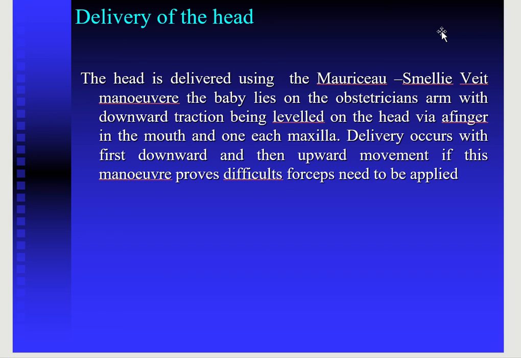In the Mauriceau-Smellie-Veit maneuver, the baby lies on the obstetrician's arm with slight downward traction, we put a finger in the mouth and support with two fingers on the axilla, and with the other hand we give slight suprapubic pressure that helps in the flexion of the head and delivery of the fetal head.